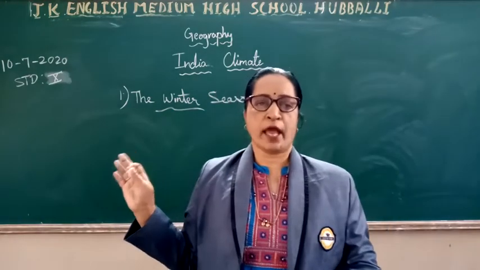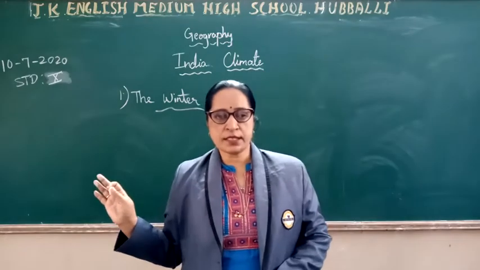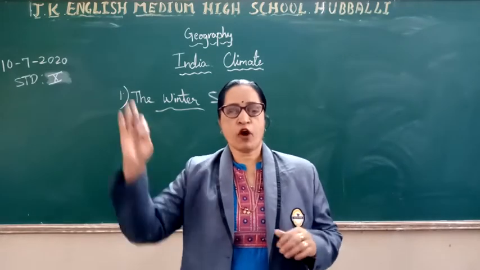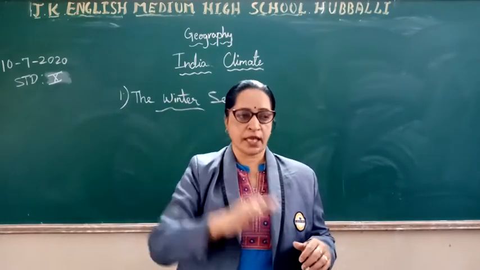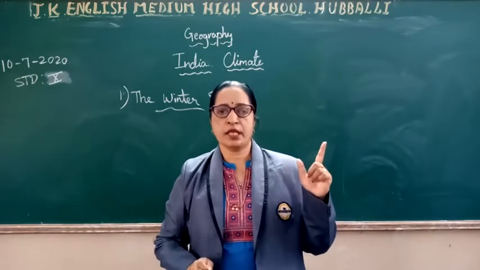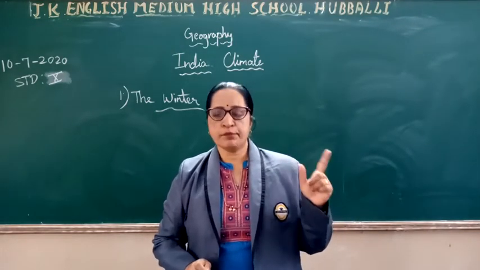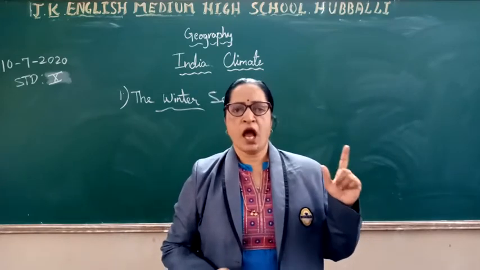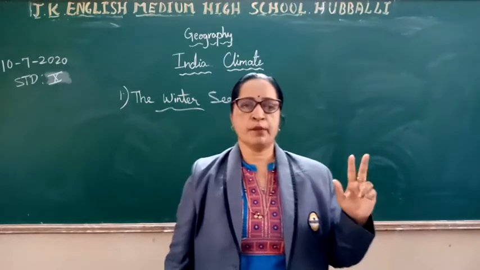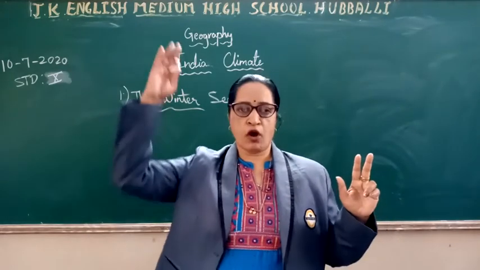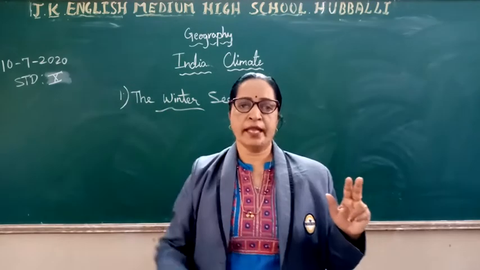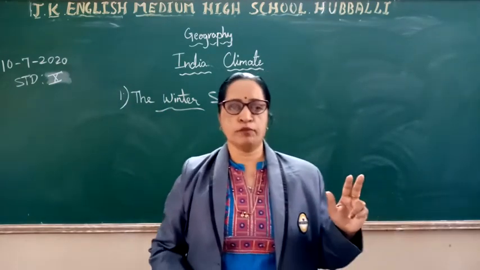So I will repeat once again about the winter season. During this month, the rays of the sun fall vertically over the southern hemisphere. Second point, it gets oblique rays of the sun. Hence the temperature and humidity are low and the sky is fully clear. Third point, it is cool in the north and warm in the south. In the northern part it is cool, and in the southern part it is warm.